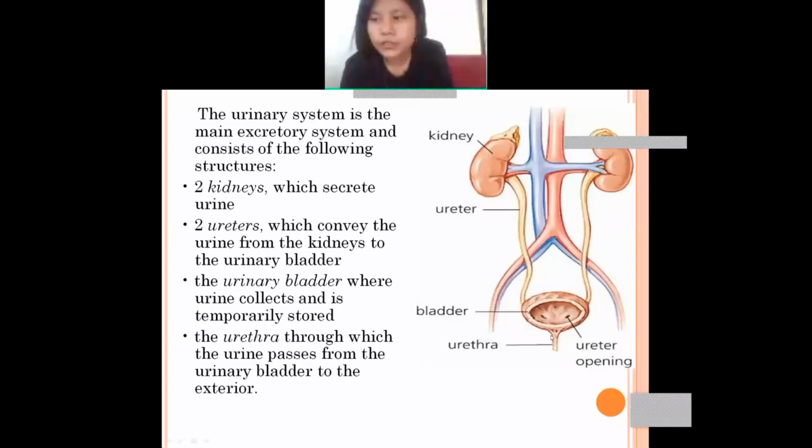And the last is the urethra. What does the urethra do? The urine is passed to the urethra, and afterwards it goes to the exterior of the body. So this is the urinary system.